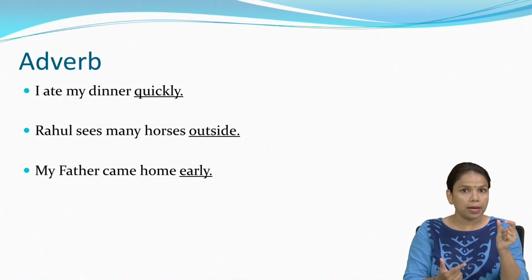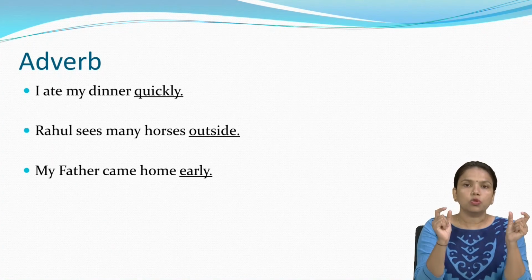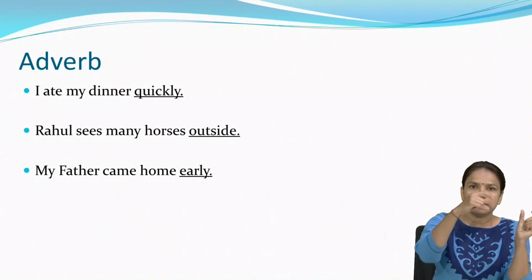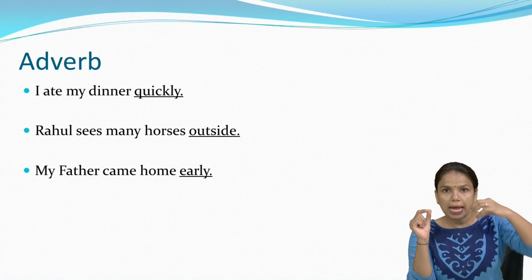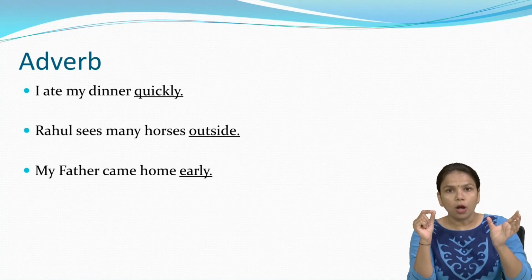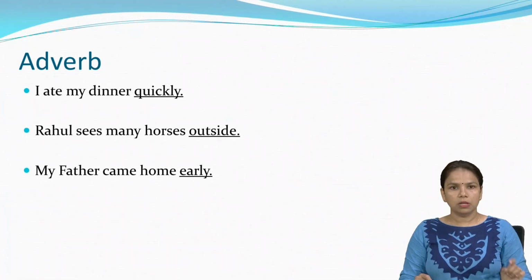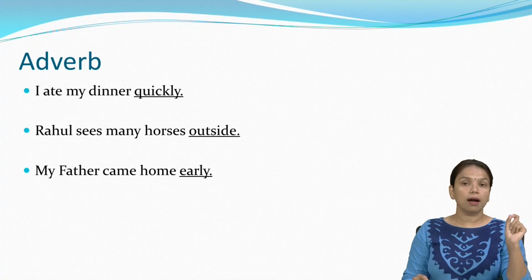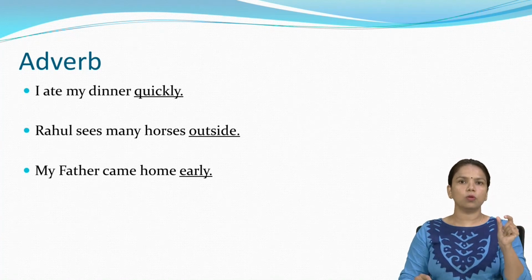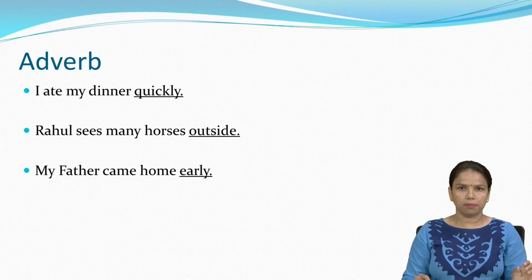At what time did he come? Early, right? So when any word describes the verb, or when any word adds something to a verb, that word is called an adverb. So in that way, quickly, outside, early, these are the words we can include as adverbs. Okay?